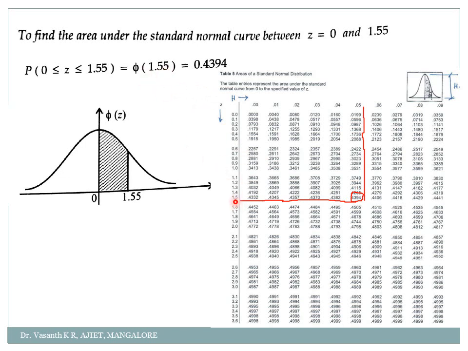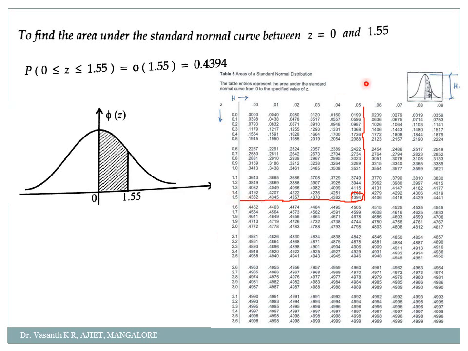Just check carefully my dear students. So first check here 1.5 and the point values you have to check here. So 1.5, after that what do I have? 1.55, correct? So then check 0.05 here. So 1.5 plus 0.05, so it will be somewhere here. I'll go straight and this is the value 0.4934. Okay, I'll just mark it my dear students.